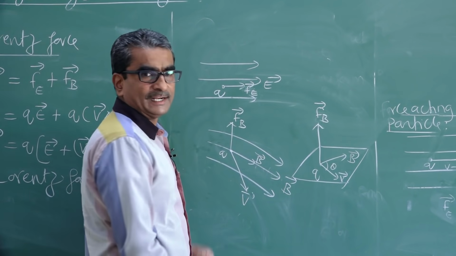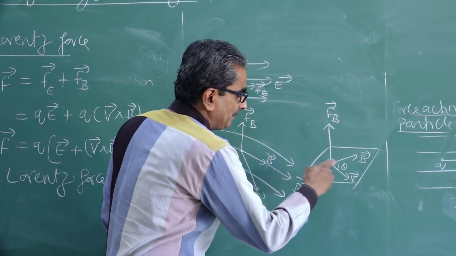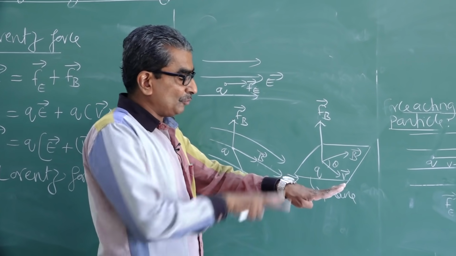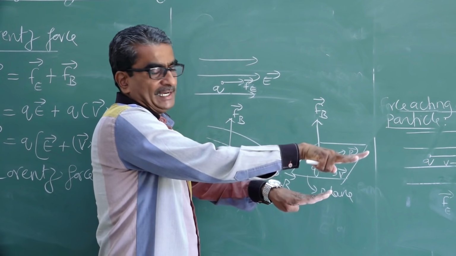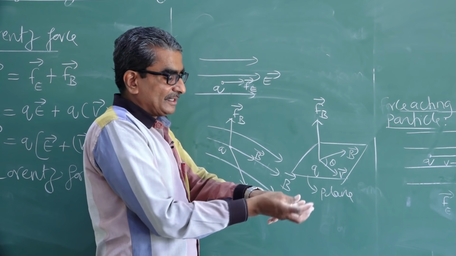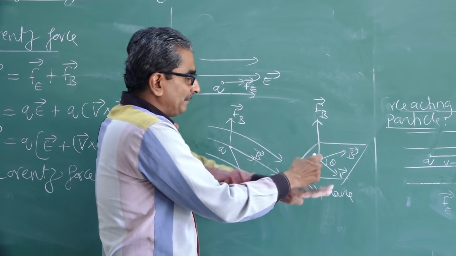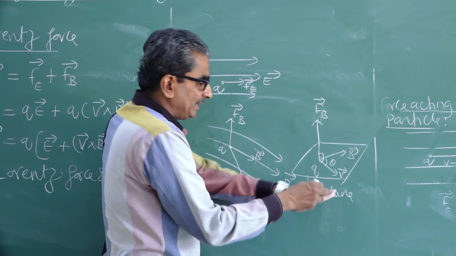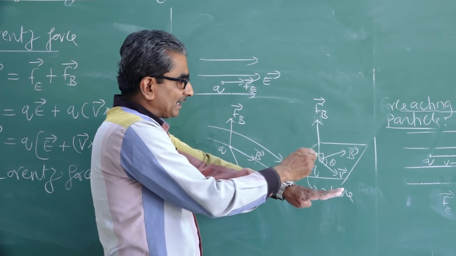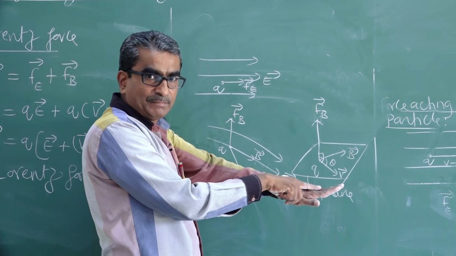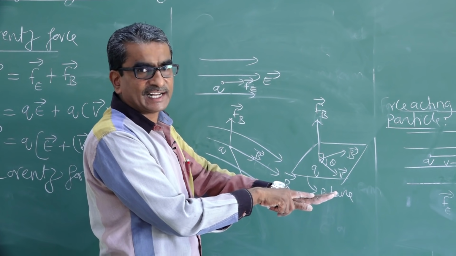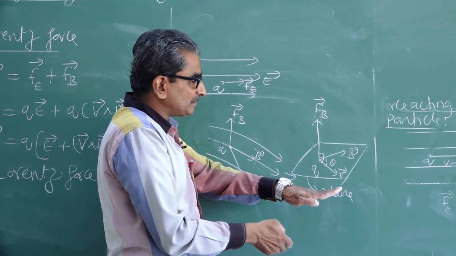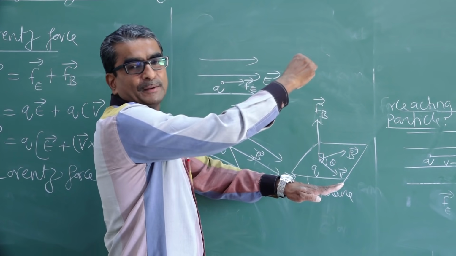Force due to magnetic field is also perpendicular to the plane. This is the plane, the horizontal plane I am considering, over which the magnetic field and velocity lie. Then the force is not only perpendicular to B, and not only perpendicular to V, it is also perpendicular to the plane containing both B and V. My hand itself is considered here as a plane consisting of B as well as V. So to this plane the force acts perpendicular.